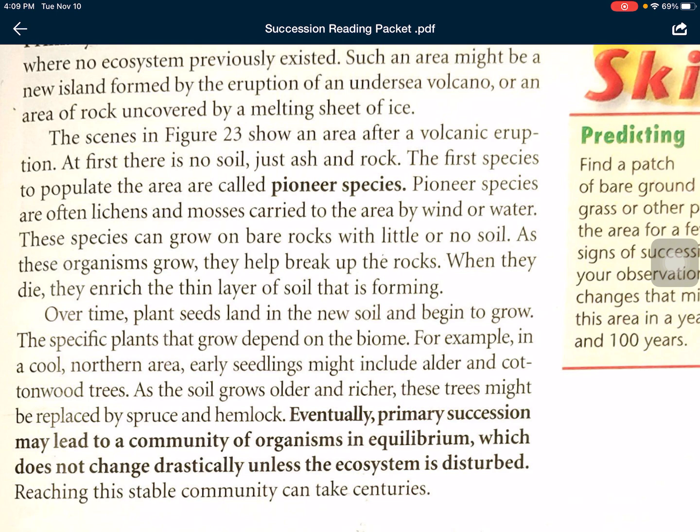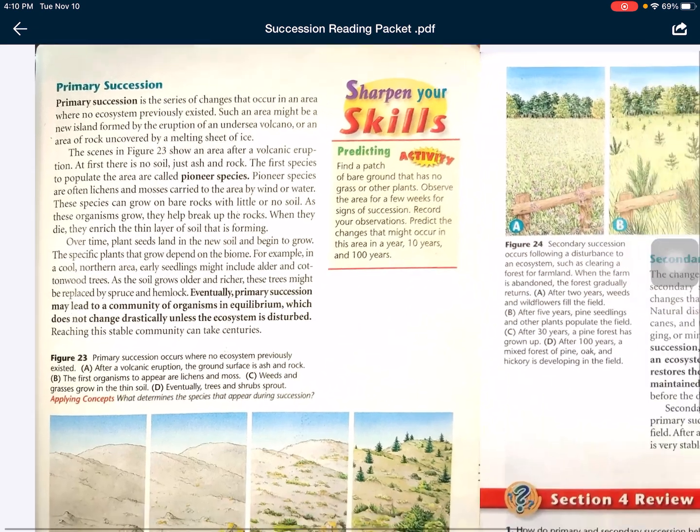The specific plants that grow depend on the biome. For example, in a cool northern area, early seedlings might include alder and cottonwood trees. As the soil grows older and richer, these trees might be replaced by spruce and hemlock. Eventually, primary succession may lead to a community of organisms in equilibrium, which does not change drastically unless the ecosystem is disturbed. Reaching this stable community can take centuries.